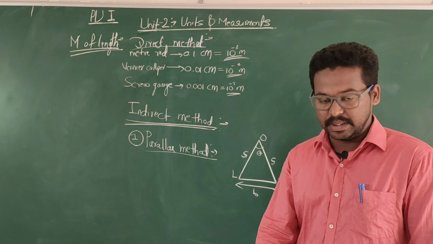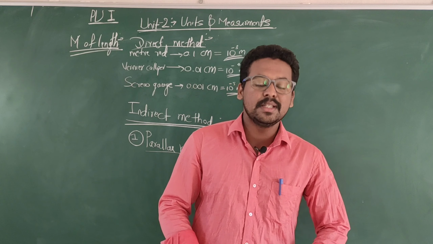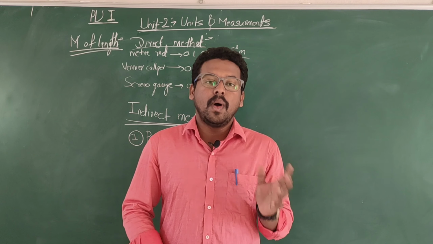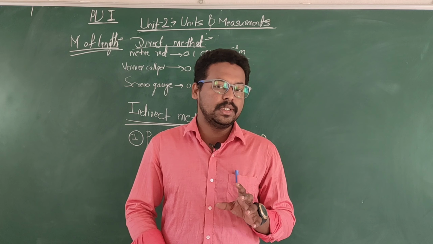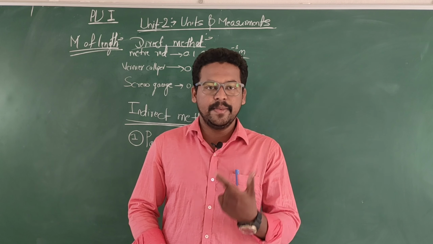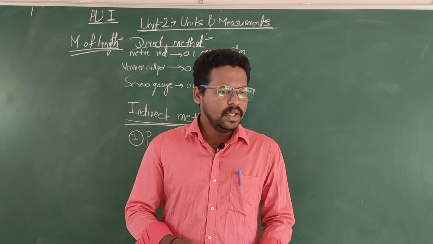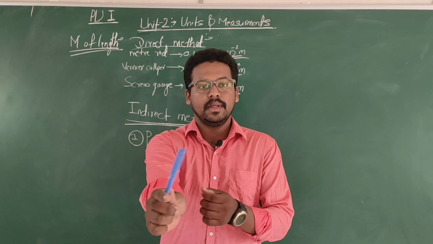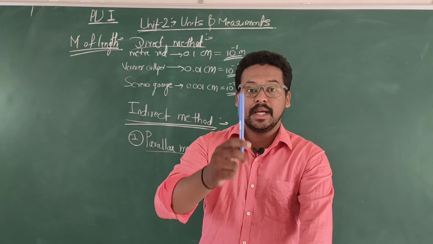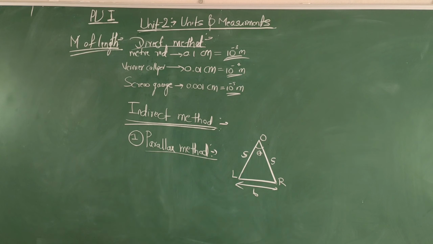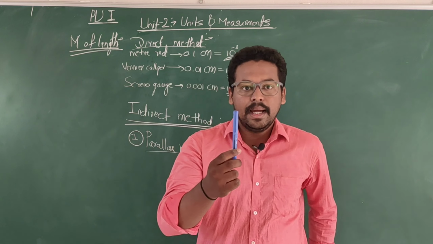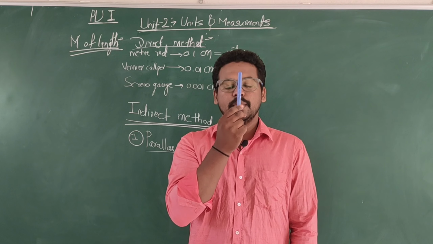If you are asked what is parallax method, and for what purpose it is used, you write the definition I said before. Now consider this pen. Take a pen and keep it in front of your eyes.